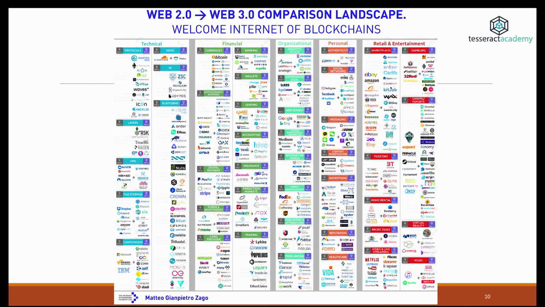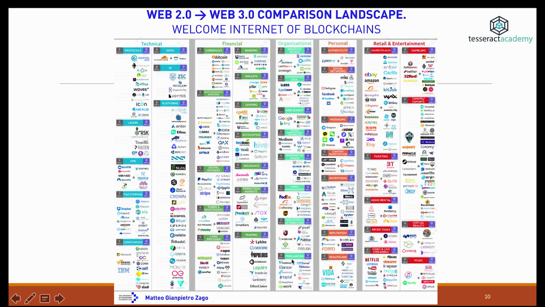This nice chart shows us a comparison between Web version 2 and Web version 3. Again, you can see how many applications are out there that try to replicate what's already in version 2 but make it decentralized. I mean, there are just so many services out there, it's impossible for someone to know all of them.